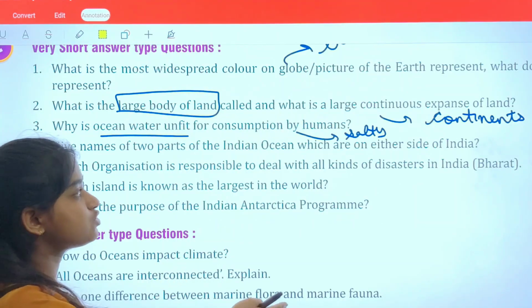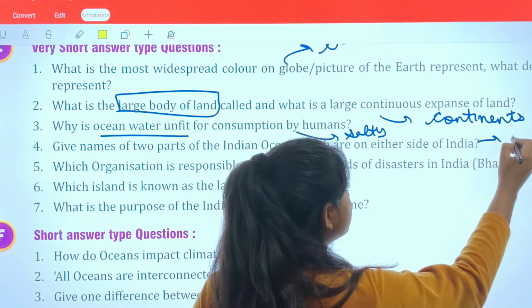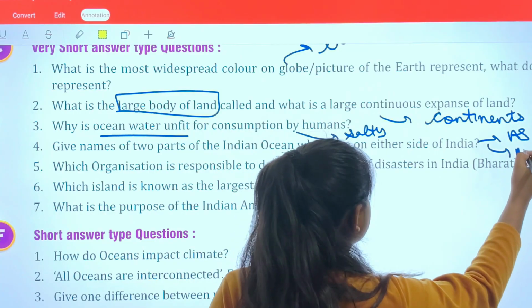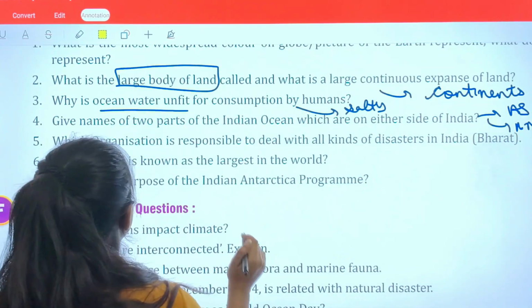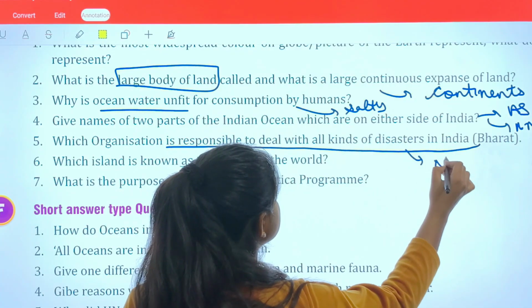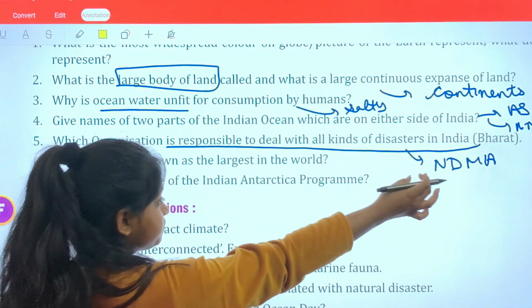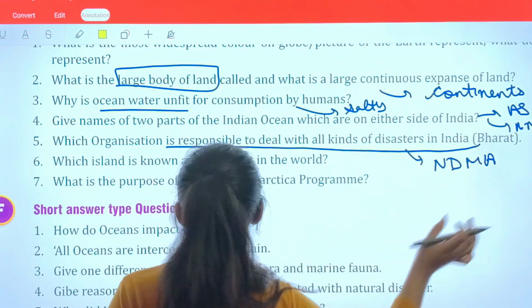Give names of 2 parts of Indian Ocean which are on either side of land. So this is a very easy question. Arabian Sea and Andaman and Nicobar Islands. Which organization is responsible to deal with all kinds of disasters? So we have already discussed this. This is NDMA. And what is its full form? National Disaster Management Association.